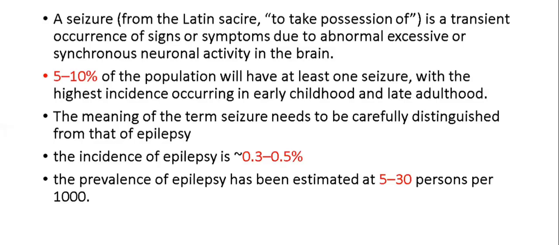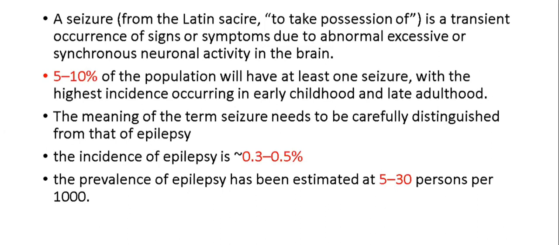Okay. So seizure is a transient occurrence of signs and symptoms due to abnormal, excessive, hypersynchronous neuronal activity in the brain. It is abnormal, it is excessive, and it is hypersynchronous neuronal activity in the brain.